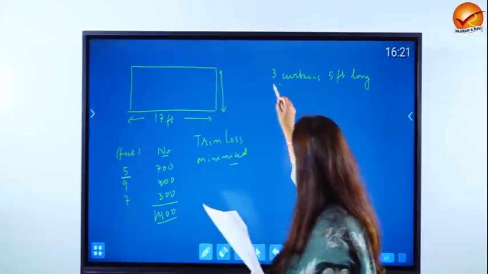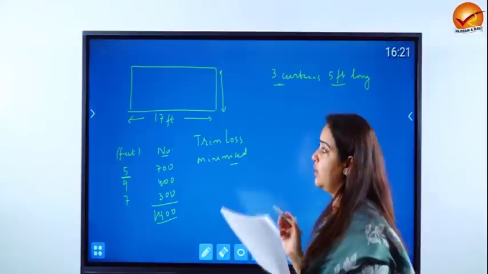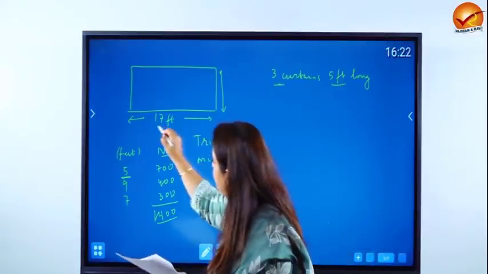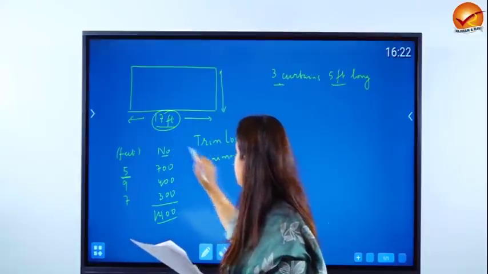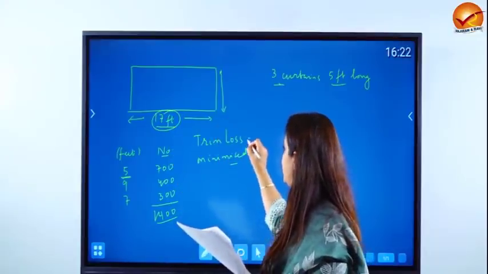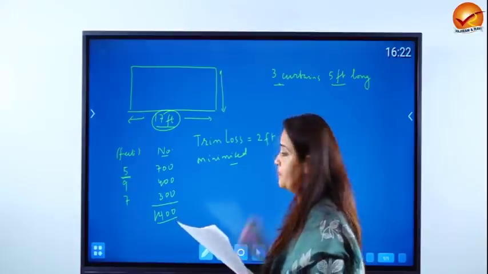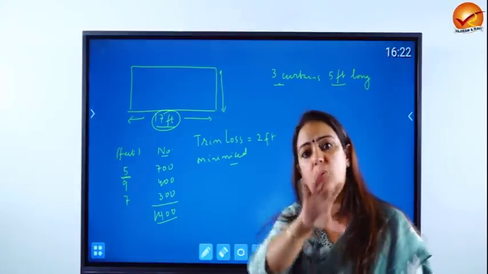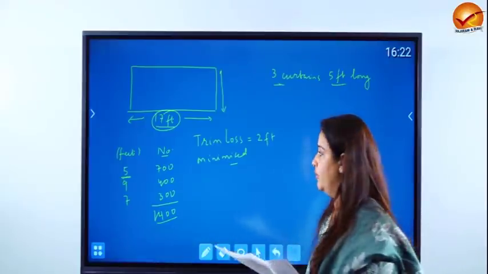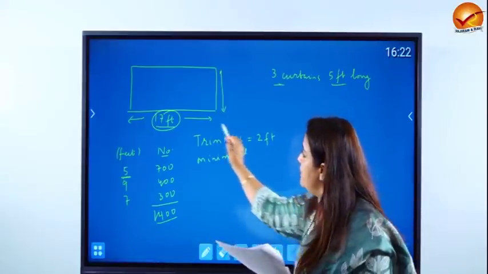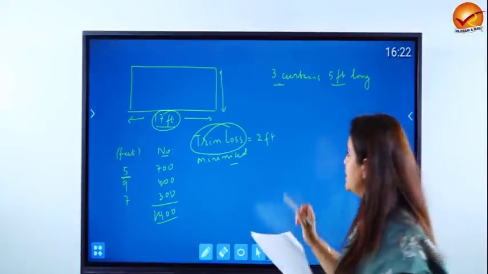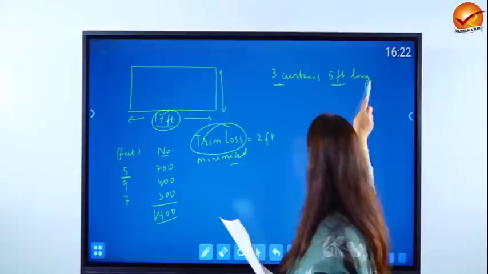But if I do that, 3 curtains of 5 feet long, then the total length that I have utilized is 15 feet. The loss is going to be 2 feet because the total length is 17. So trim loss basically is going to be 2 feet in this case. So trim loss is whatever is left over after the requirement of that piece has got over. What we need to do is we need to minimize the trim loss in all possible cases. All possible cases means one way was 3 curtains 5 feet long.